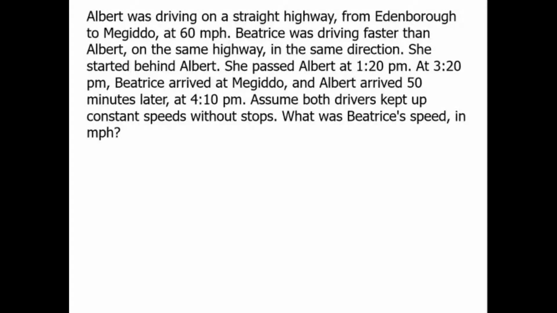Albert was driving on a straight highway from Edinburgh to Megiddo at 60 miles an hour. Beatrice was driving faster than Albert on the same highway in the same direction. She started behind Albert. She passed Albert at 1:20 p.m. At 3:20 p.m., Beatrice arrived at Megiddo, and Albert arrived 15 minutes later at 4:10.